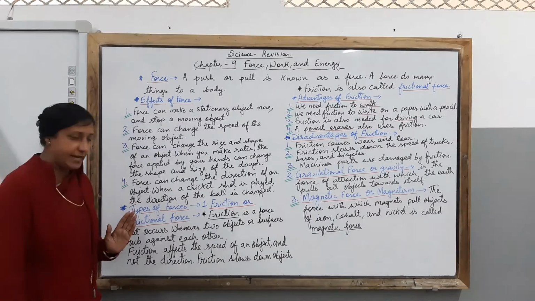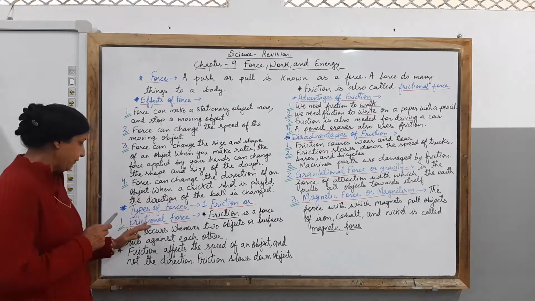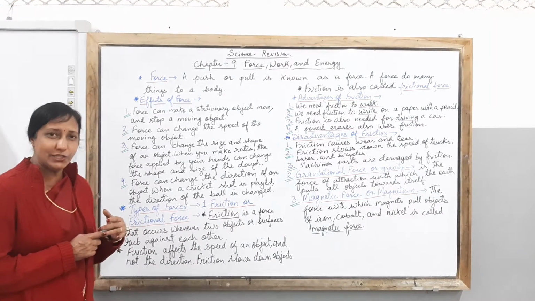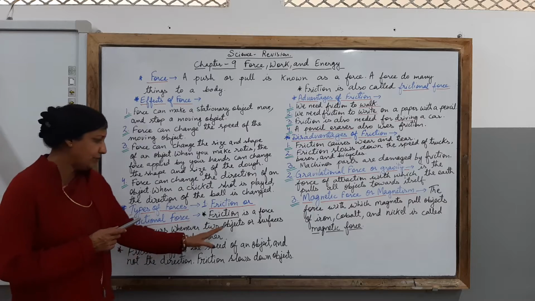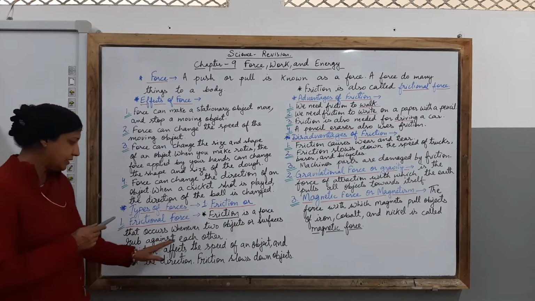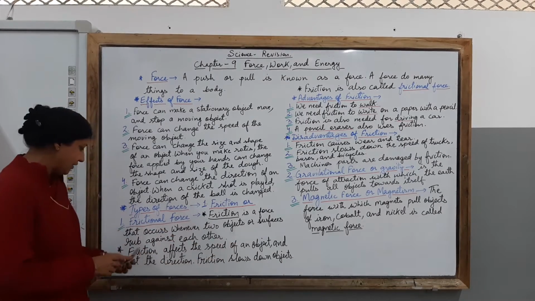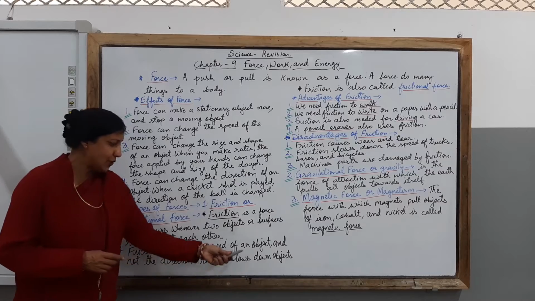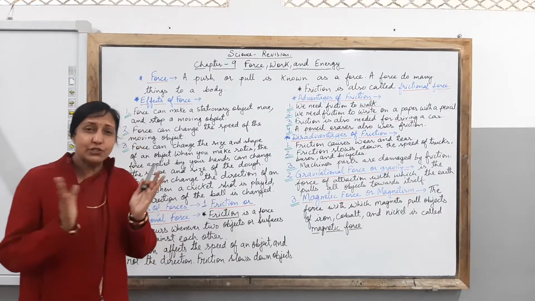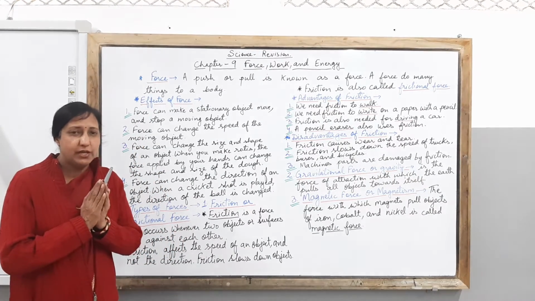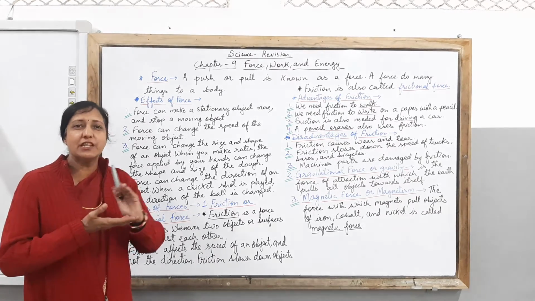Children, then we move on to the next, that is types of forces. First we are going to learn about friction or frictional force. Let us understand what it is all about. Children, friction is a force that occurs whenever two objects or surfaces rub against each other. And children, friction affects the speed of an object and not the direction. And friction slows down the objects. And friction is also called frictional force. So this is all happening with the help of the friction. Children, you are able to walk on the surface of the earth because of the friction. Because the two surfaces are being rubbed.